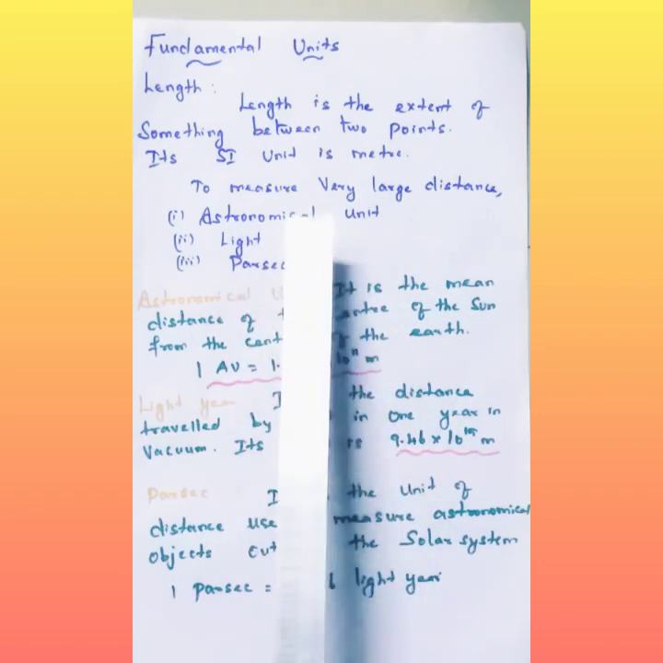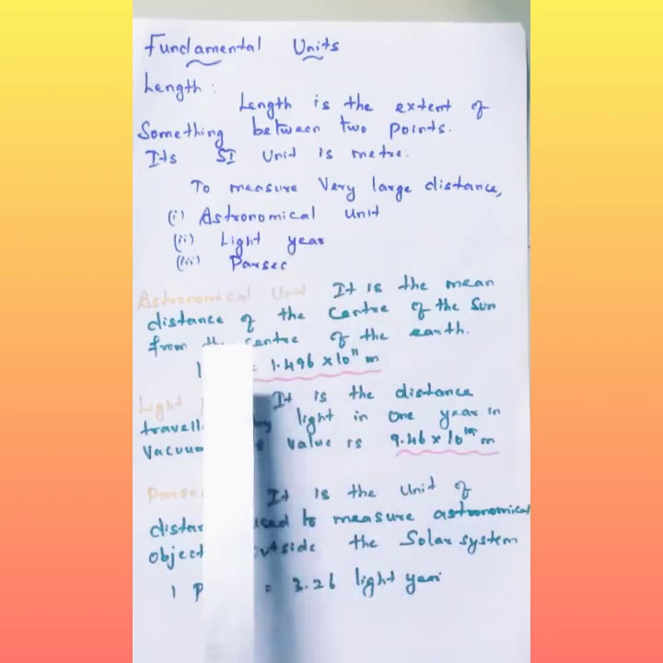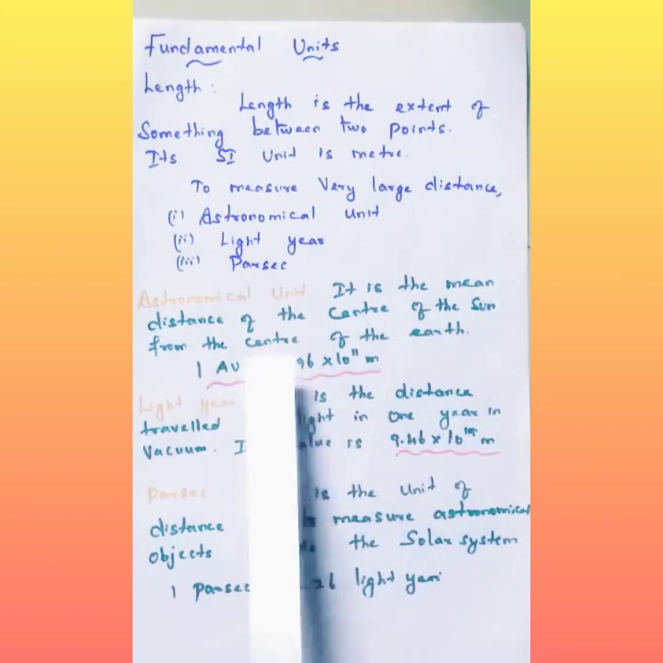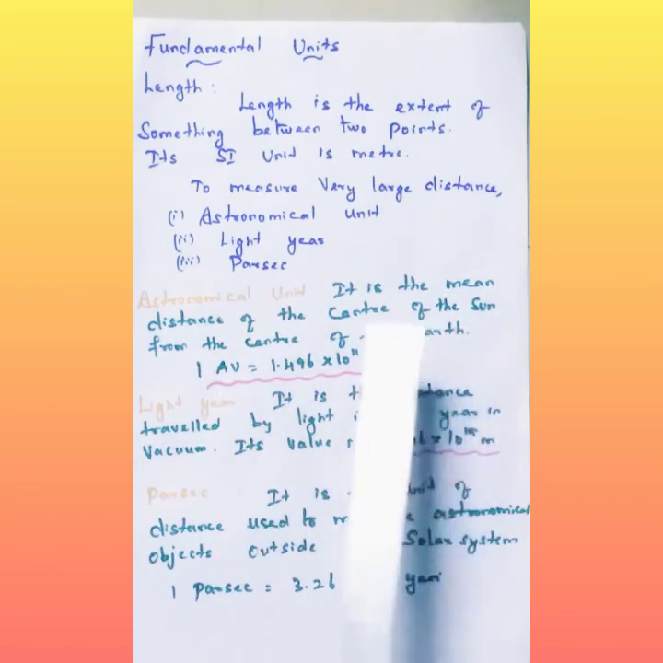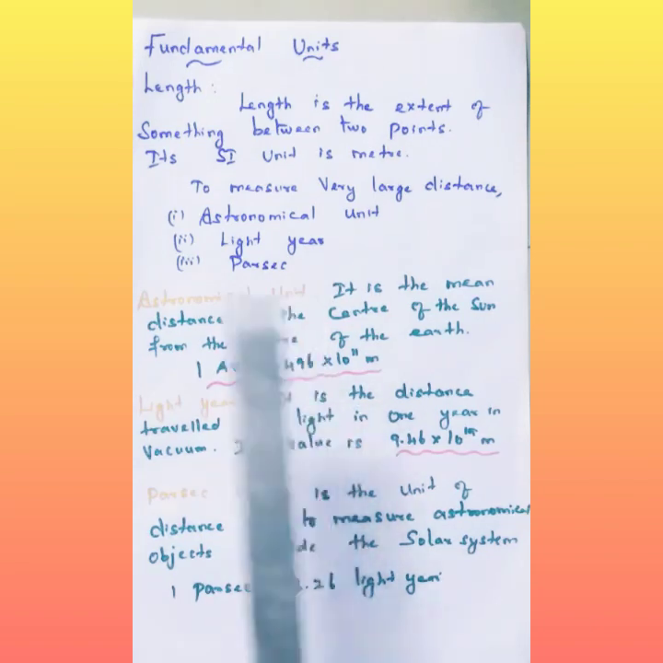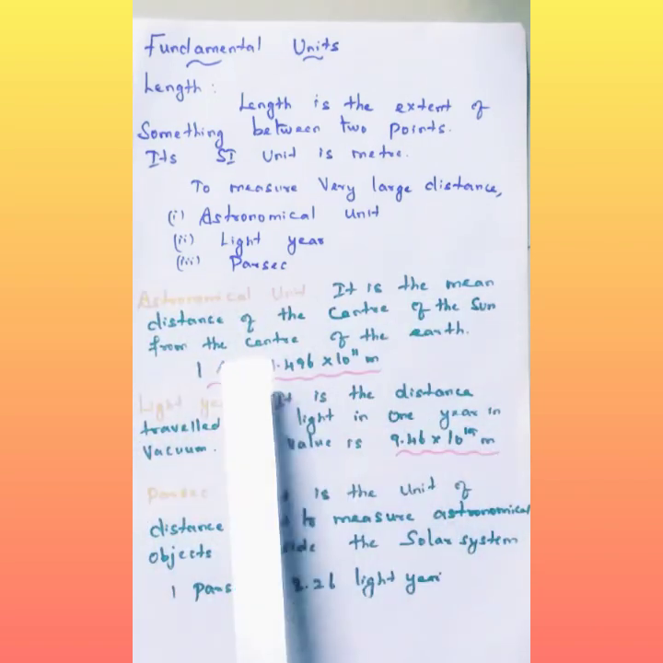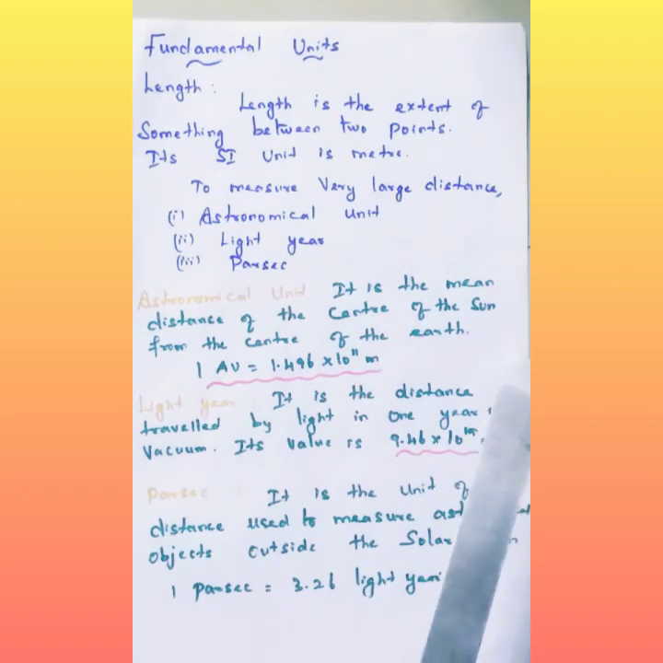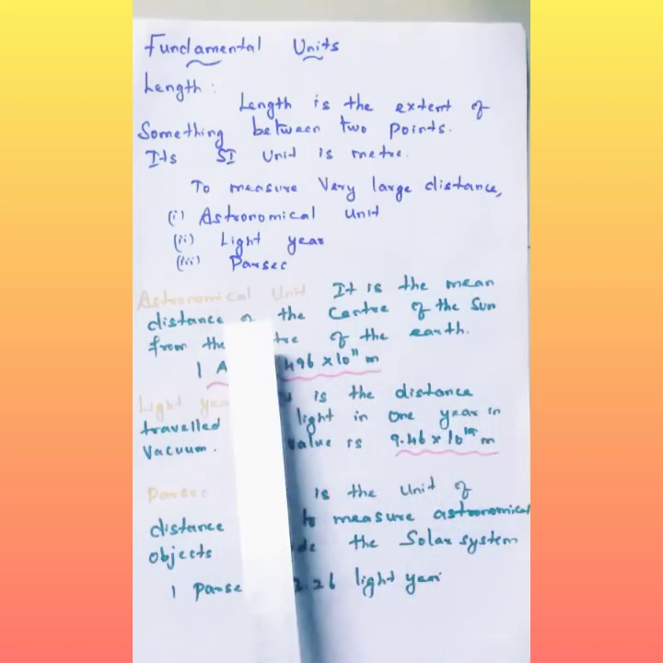Now I am going to explain what we mean by an astronomical unit. It is the mean distance of the center of the sun from the center of the earth. Mean distance means we have to take the average. If we assume the sun as the center of the earth's path, and measure from the center of the sun to the center of the earth, we call it an astronomical unit.